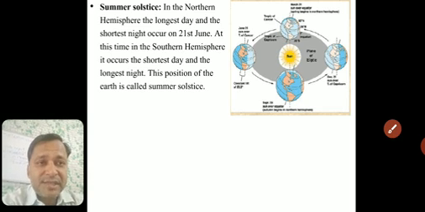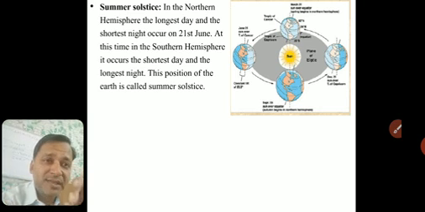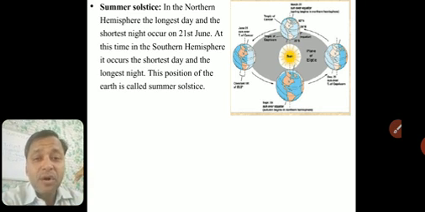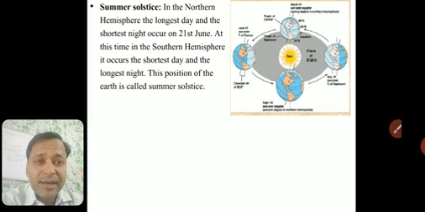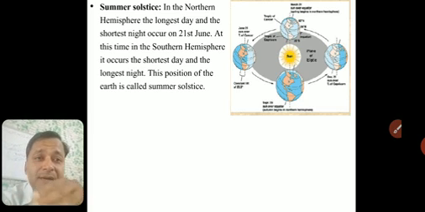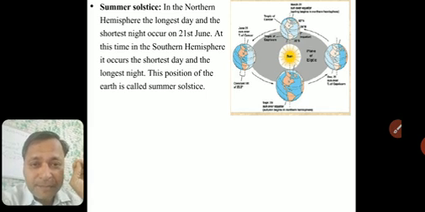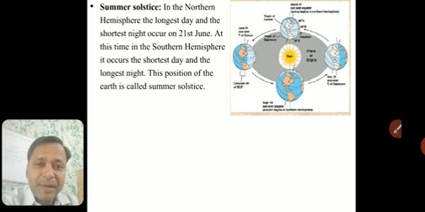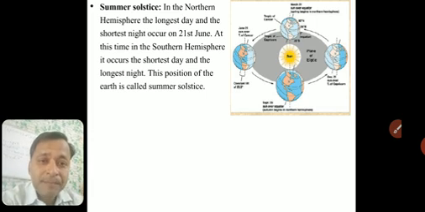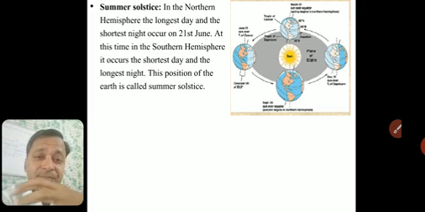This is called summer solstice. In the northern hemisphere, when it is tilted towards the Sun, the day is longest and the night is shortest. It is on 21st June in the northern hemisphere. But in the southern hemisphere, it is away from the Sun, so the shortest day and longest night will be there on 21st June because of the revolution. So remember, summer solstice is 21st June, where the day is longest and night is shortest in the northern hemisphere, whereas the day is shortest and night is longest in the southern hemisphere.